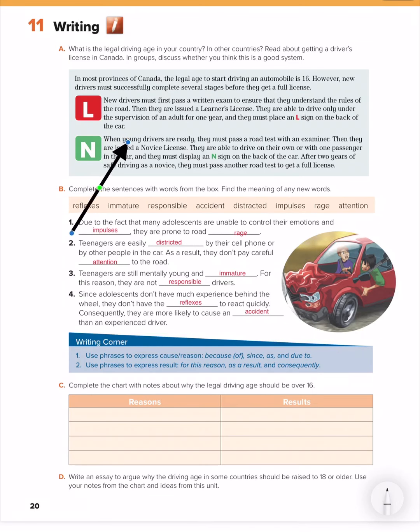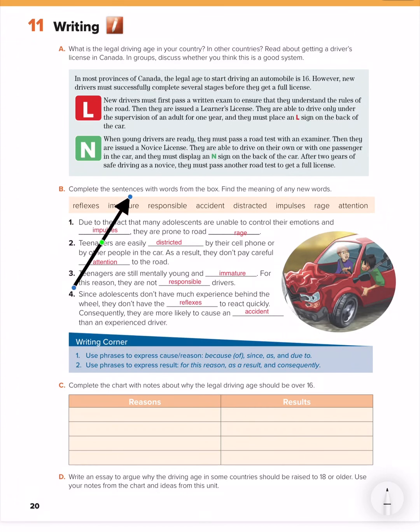Then N. When young drivers are ready, we have an N. They must pass a road test with an examiner. They are issued a novice license. They are able to drive on their own or with one passenger in the car, and they must display an N sign on the back of the car. After 2 years of safe driving as a novice, they must pass another road test to get a full license.